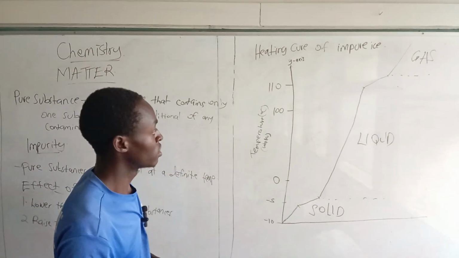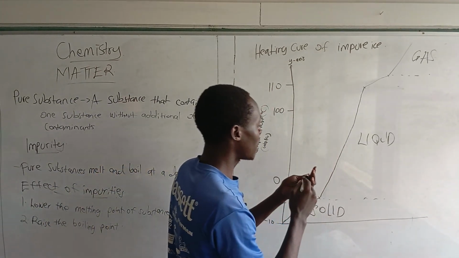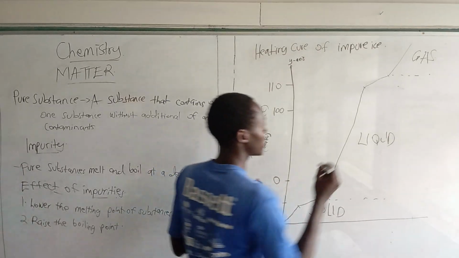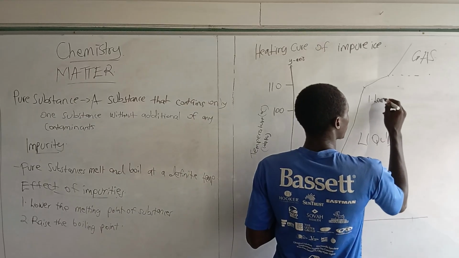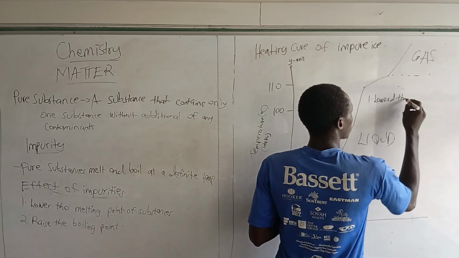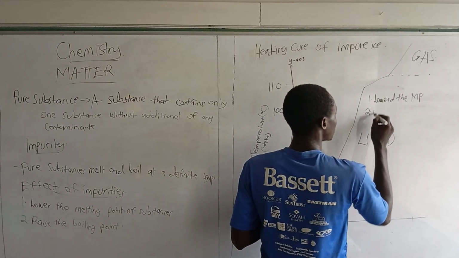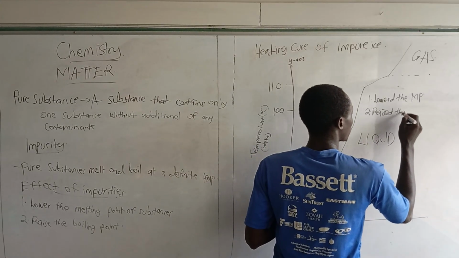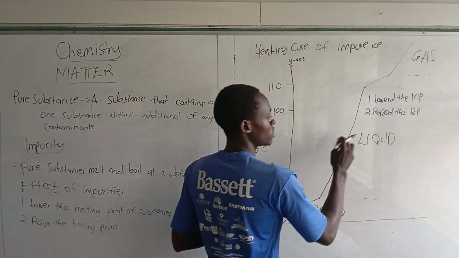You also realized it. So you get that the impurity did what? Number one, it lowered the melting point. And you get that it raised the boiling point of ice.